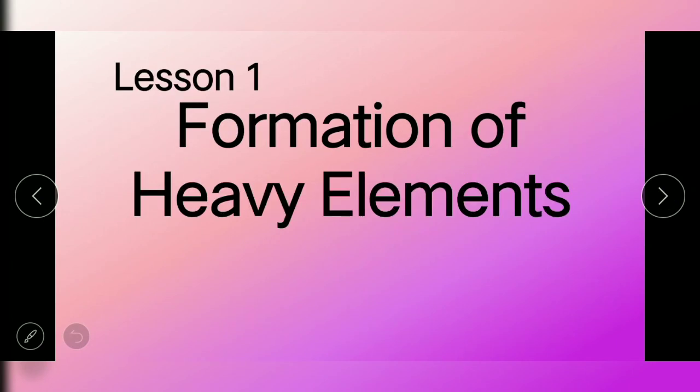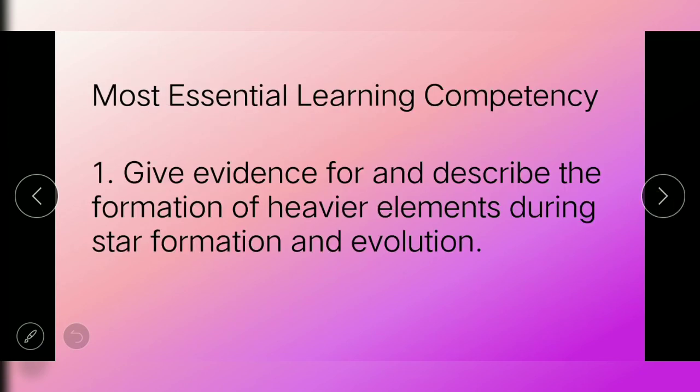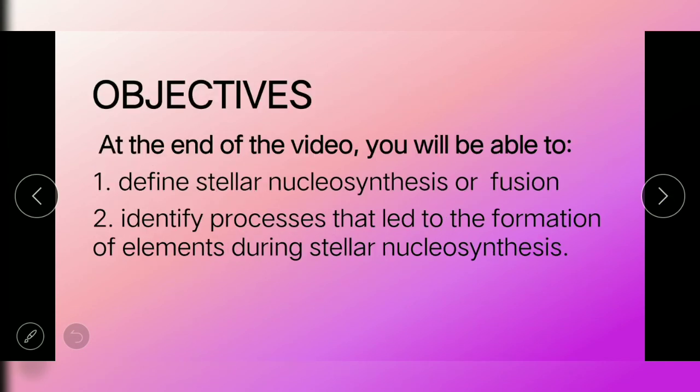This video contains our Lesson 1, Formation of Heavy Elements. It is in line with the most essential learning competency, which is give evidence for and describe the formation of heavier elements during star formation and evolution. We have here the following objectives. At the end of the video, you will be able to define stellar nucleosynthesis or fusion, identify processes that led to the formation of elements during stellar nucleosynthesis.